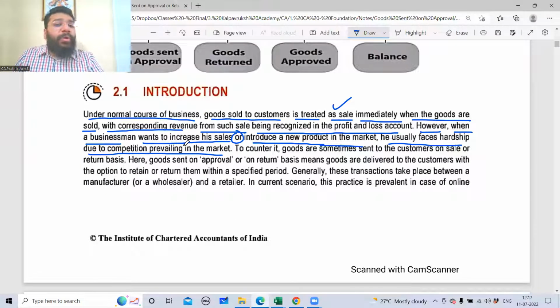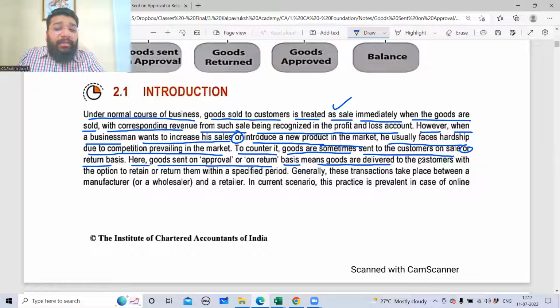However, when the businessman wants to increase his sale or introduce a new product in the market, he usually faces hardship due to competition prevailing in the market. To counter it, goods are sometimes sent to the customer on sale or return basis. Here, goods sent on approval or return basis means goods are delivered to the customer with the option to retain or return them within a specified period. So I'll give you a time of 15 days or 1 month. Within that period, you have to accept it or return it.